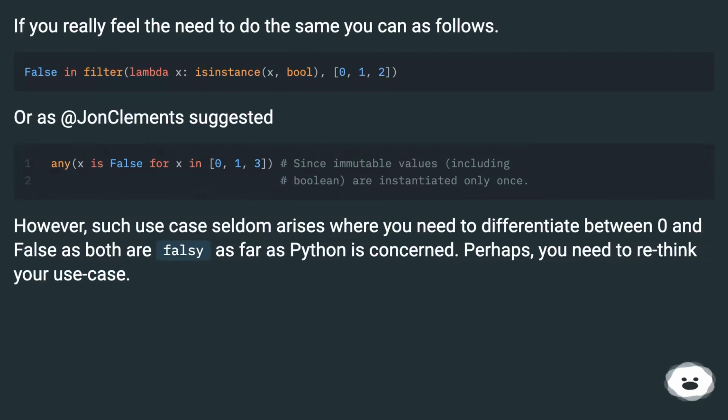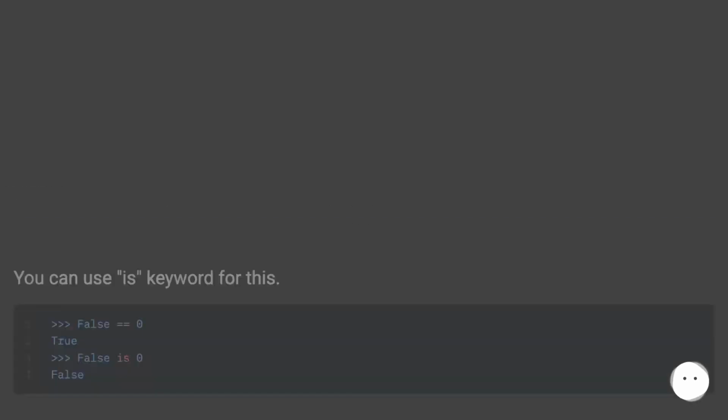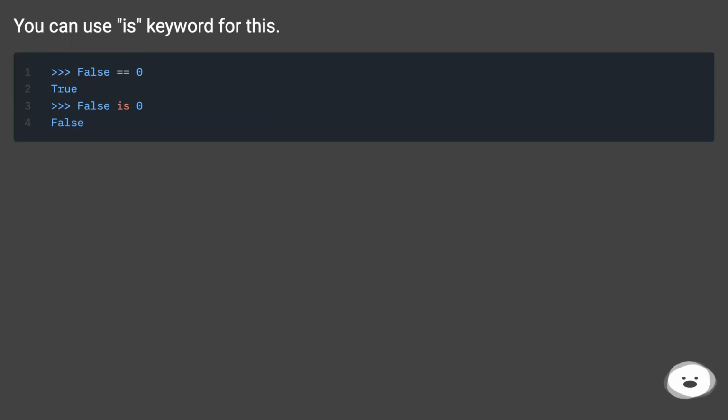Or as Joan Clement suggested. However, such a use case seldom arises where you need to differentiate between 0 and False, as both are falsy as far as Python is concerned. Perhaps you need to rethink your use case. You can use the is keyword for this.